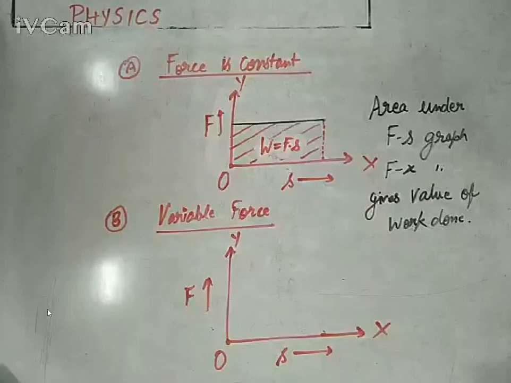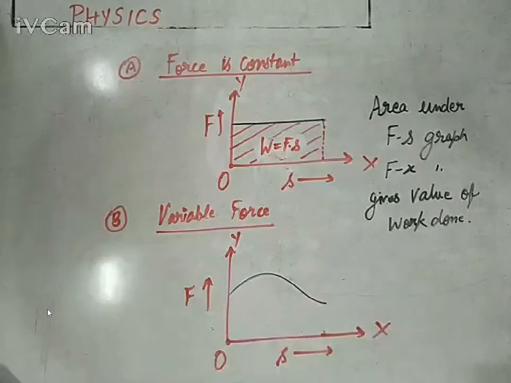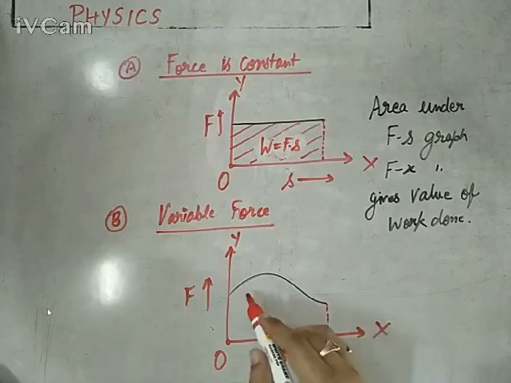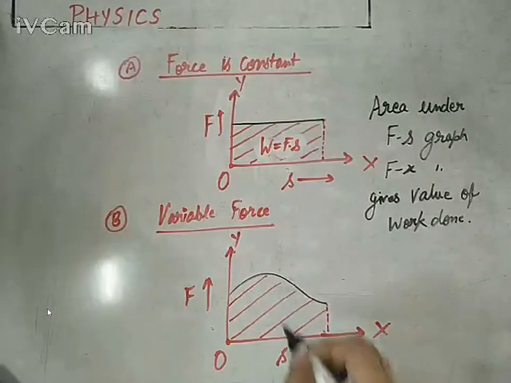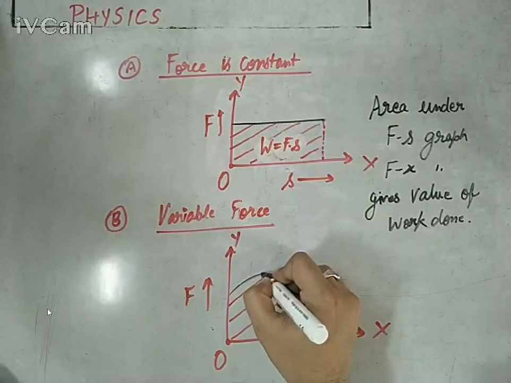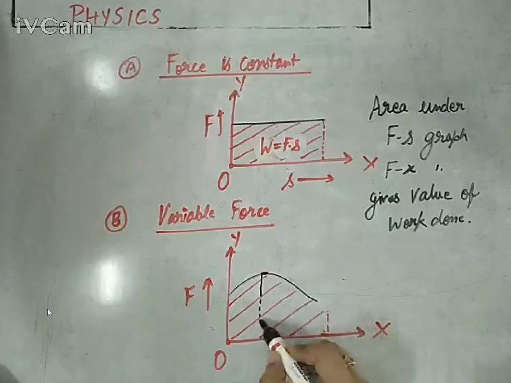And if we are talking about a variable force, meaning force is changing with respect to position, suppose first the force is increasing, then it is decreasing, so it is completely a variable force, but still the area under the graph will give you the value of work done. This time the work done will be calculated by the calculus method, meaning you will choose that smallest portion for which force appears to be instantaneous as well as constant.